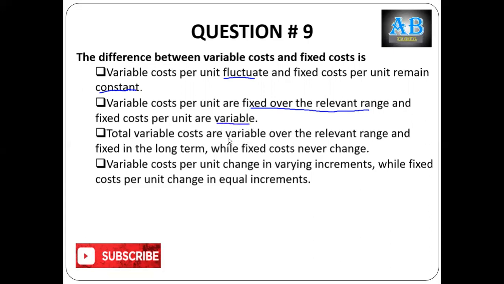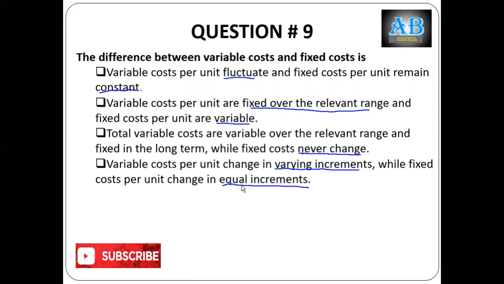Total variable costs are variable over the relevant range and fixed in the long term, while fixed cost never changes. This is also not a right answer. Variable cost per unit changes in varying increments, while fixed cost per unit changes in equal increments. No, this is wrong.